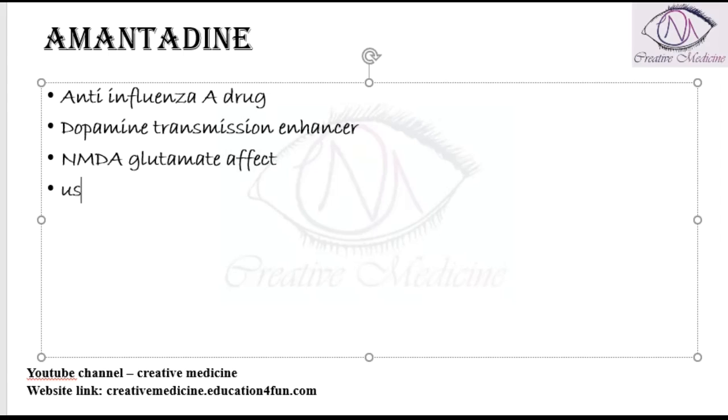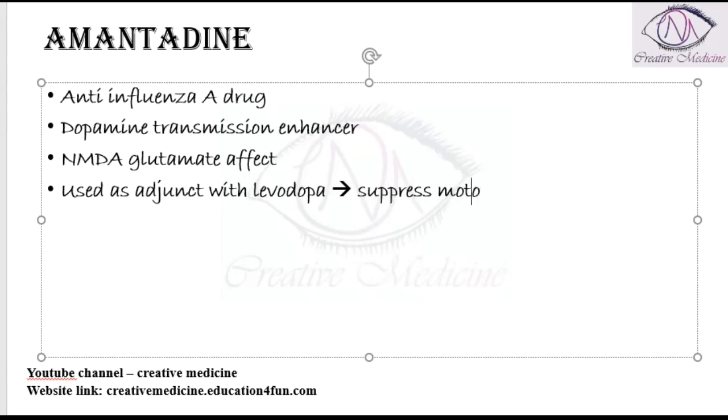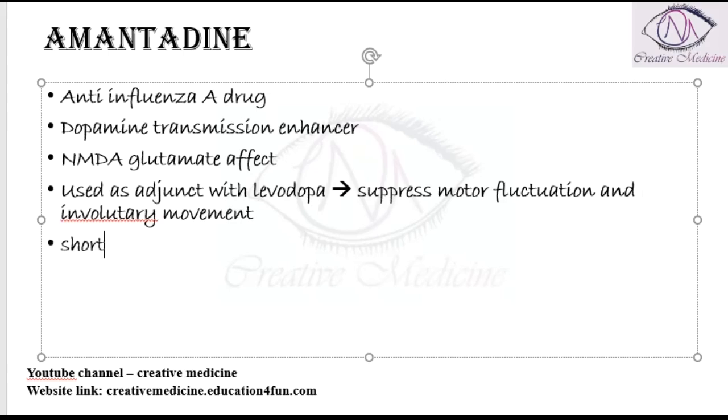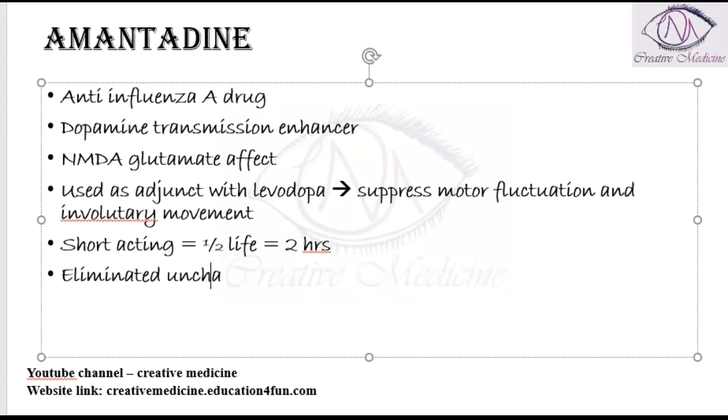Okay, this amantadine is actually used as an adjunct with levodopa, and thus it suppresses the motor fluctuations which are seen in levodopa, and it also decreases the involuntary movements of the levodopa. This amantadine is a short acting drug with a half life of around 2 hours. It is eliminated unchanged in the urine.